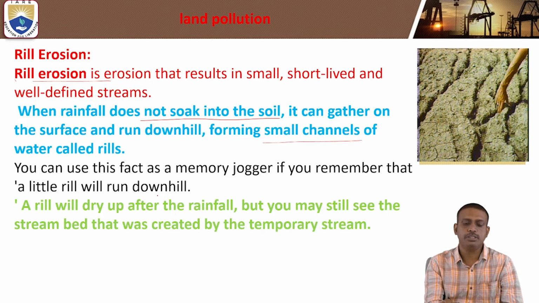You can use this fact as a memory jogger: if you remember that a little rill will run downhill, that is rill erosion. A rill will dry up after the rainfall, but you may still see the stream beds that were created by temporary streams.